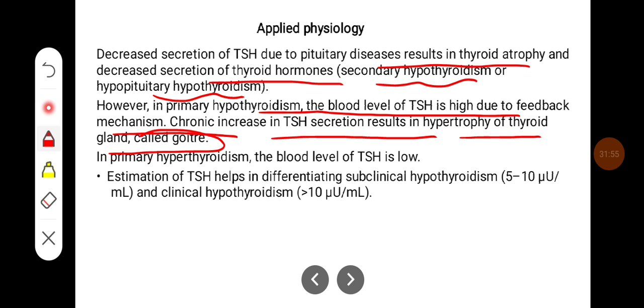In primary hyperthyroidism, blood levels of TSH are low. Estimation of TSH helps in differentiating subclinical hypothyroidism and clinical hypothyroidism, where the TSH levels are more than 10 microunits per ml.